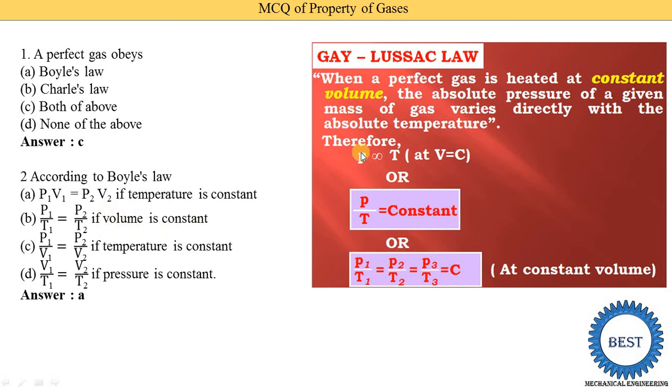Pressure is proportional to temperature, meaning P upon T, so P1 upon T1 is equal to P2 upon T2 is equal to constant. Here you see option B, P1 upon T1 is equal to P2 upon T2 and the volume is constant. So if this question is asked according to the Gay-Lussac law, option B is correct.